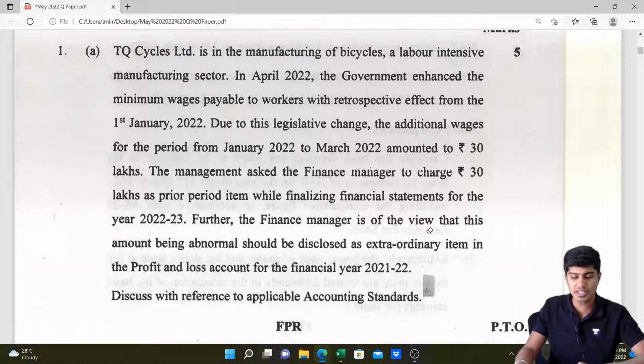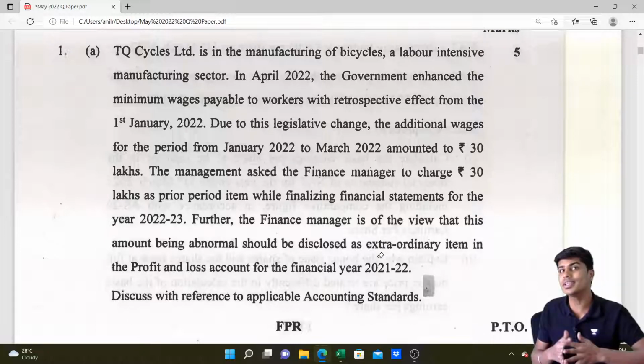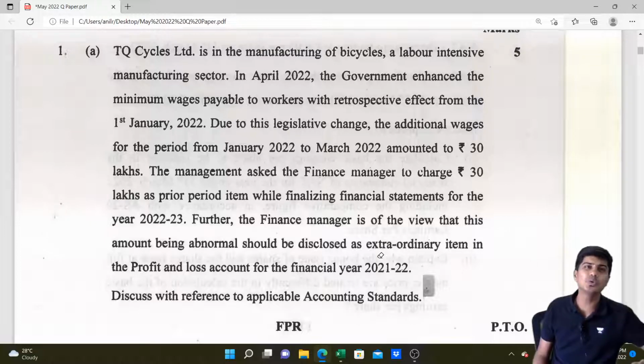Further, the finance manager is of the view that this amount being abnormal should be disclosed as extraordinary. What do you mean by extraordinary? Extraordinary item refers to such items which are not in the ordinary course of operation. Paying wages, buying goods, selling goods, paying all other small expenses, receiving all these small incomes, all of these are in the ordinary course of operations.